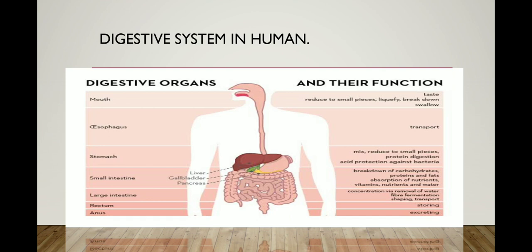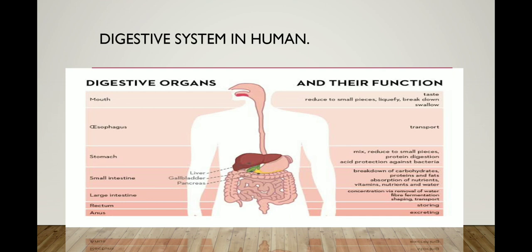What is the function of the hydrochloric acid in the stomach? It acts like an antibacterial. It helps to kill the bacteria which come in with your food into your stomach. And some proteins are broken down in this part only. And after that, the food moves on.